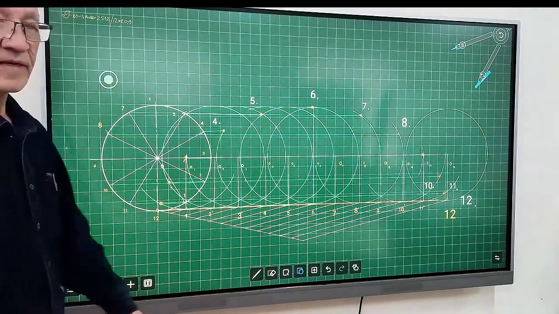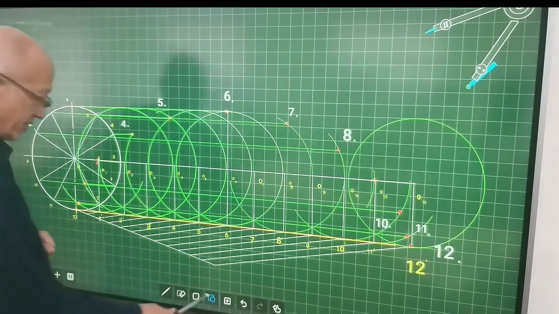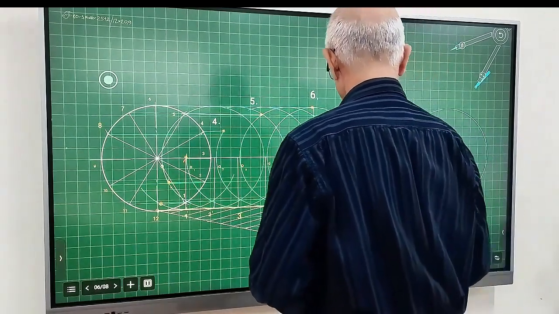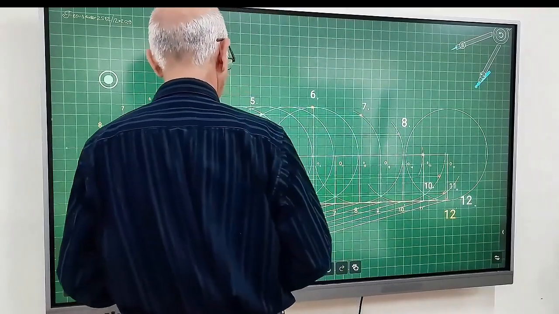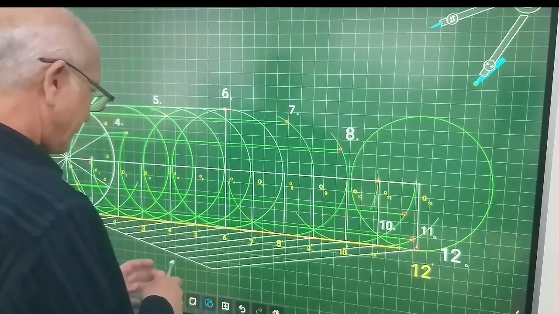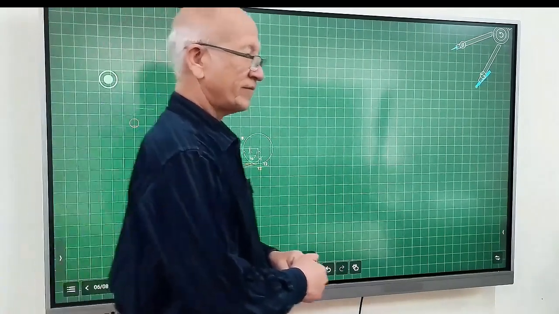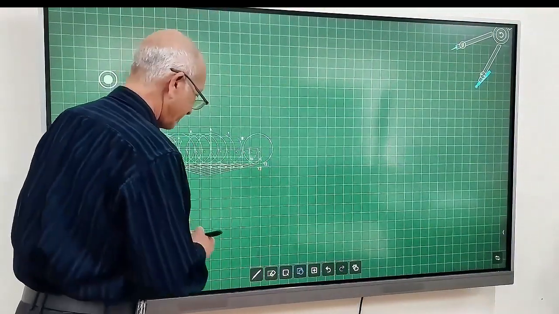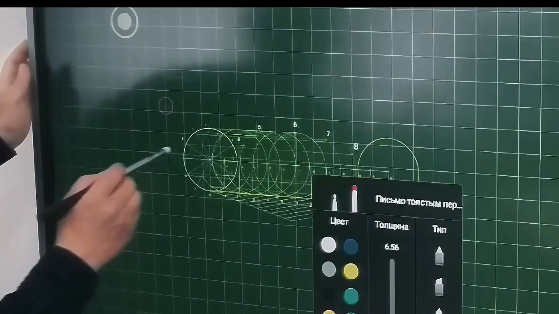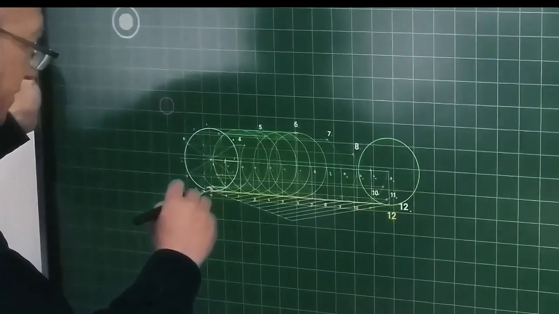we need to do it with the help of a ruler. Unfortunately, there is no ruler on this board. If both are missing, then in this case, let's try to create a device by reducing the size. Let's see how many we've passed. Let's look at this problem. Okay, let's draw it in red. These are temporary for now. A ruler is usually used, but let's try it by hand now.